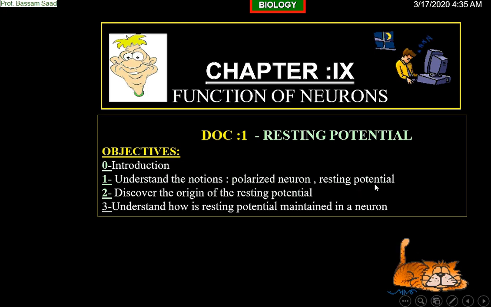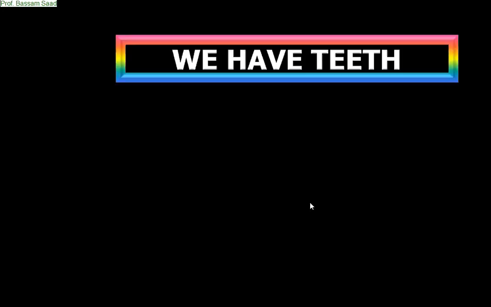We will observe a deviation of the needle. This needle deviates from plus to minus, so there are two poles and the neuron is polarized. And this electric current that is detected in a neuron at rest is called resting potential. So the resting potential is an electric manifestation. Till now we say electric current of low intensity detected in a neuron at rest.